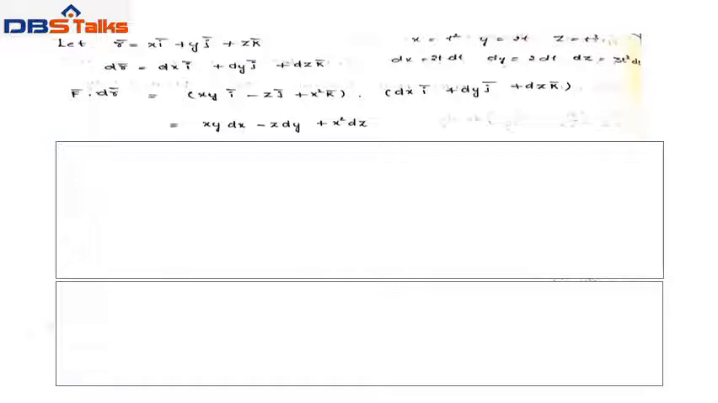Now we find f bar dot dr bar. f bar is the given vector xy i bar minus z j bar plus x square k bar, dot dr bar which is dx i bar plus dy j bar plus dz k bar. Using the dot product, we get xy into dx, i bar dot i bar is 1, minus z into dy, j bar dot j bar is 1, plus x square dz, k bar dot k bar is 1. So that equals xy dx minus z dy plus x square dz.